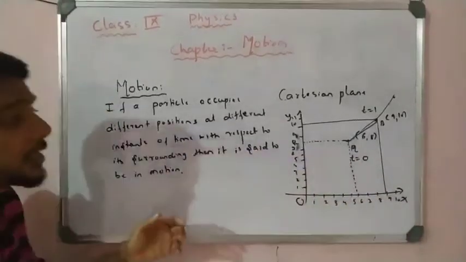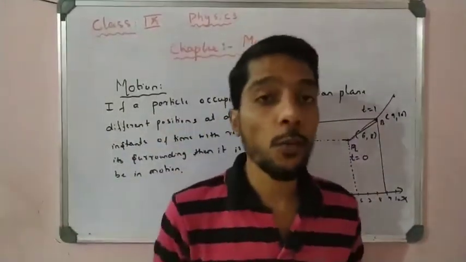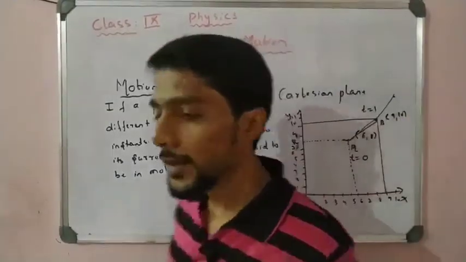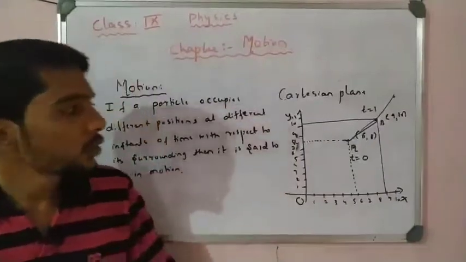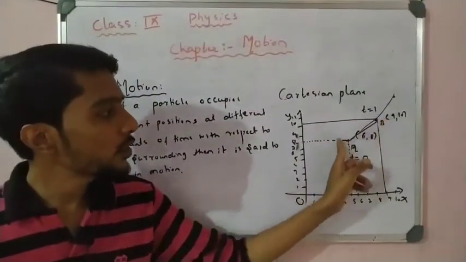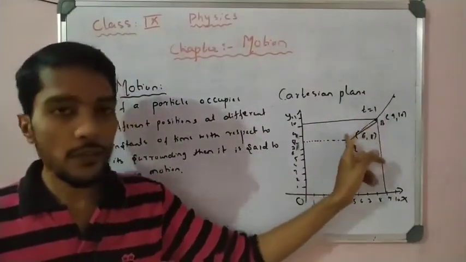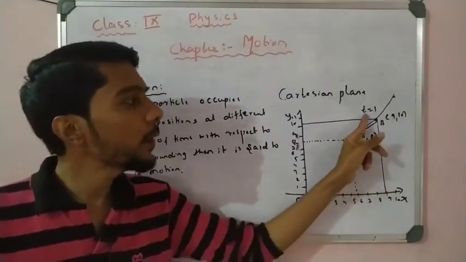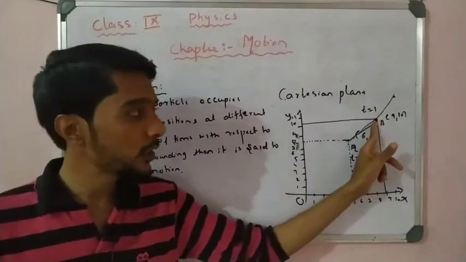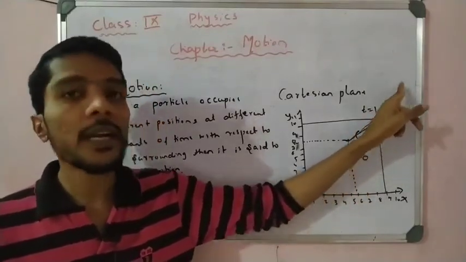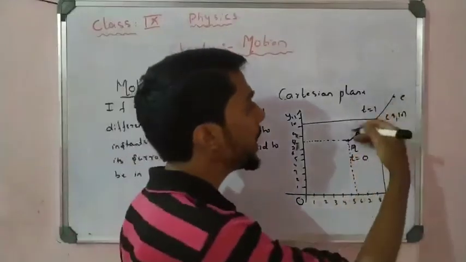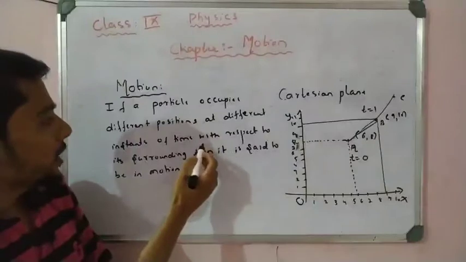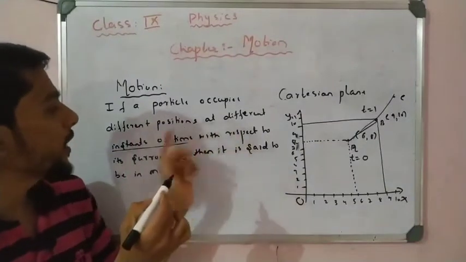So students, this is the definition of motion. What is motion? A simple definition. Practice this, remember this. So see here, whenever the object changes its position, at a different position the time is also different. At t equal to 0, the particle is at position A. When the time is t1, the particle is at position B. If the time is t2, the particle is at position C. So the particle continues changing its position with changing time, with respect to the time, at a different instant of time.